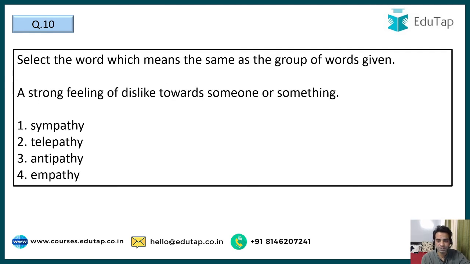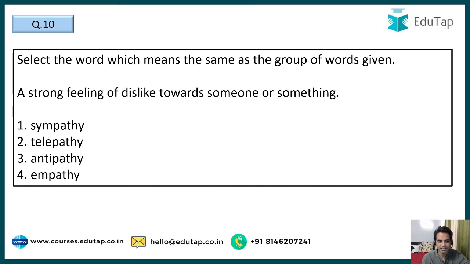Select the word which means the same as the group of words given, and the phrase is the strong feeling of dislike towards someone or something. So what is it called? Your options are sympathy, telepathy, antipathy, and empathy. Sympathy is when you feel inclined towards someone. Telepathy is to communicate with someone from a distance, mental communication.